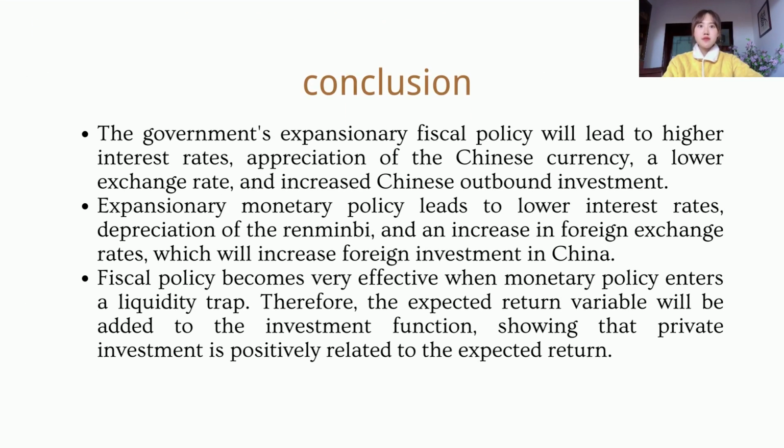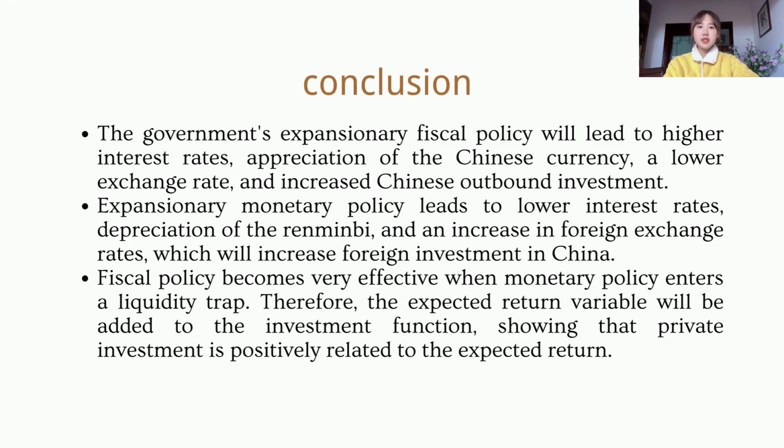Next, let me do the final conclusion. The government's expansionary fiscal policy will lead to higher interest rates, appreciation of the Chinese currency, a lower exchange rate, and increased Chinese outbound investment. Expansionary monetary policy leads to lower interest rates, depreciation of the RMB, and an increase in foreign exchange rates, which will increase foreign investment in China. Fiscal policy becomes very effective when monetary policy enters a liquidity trap.